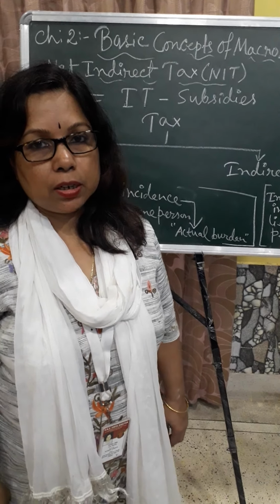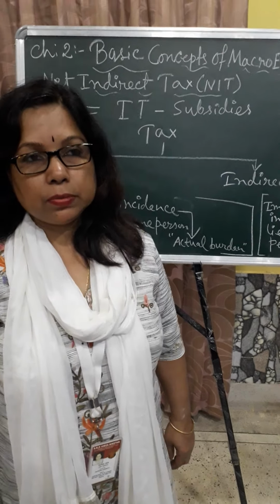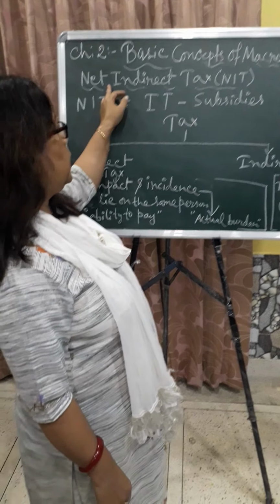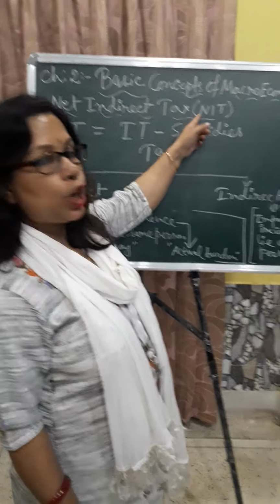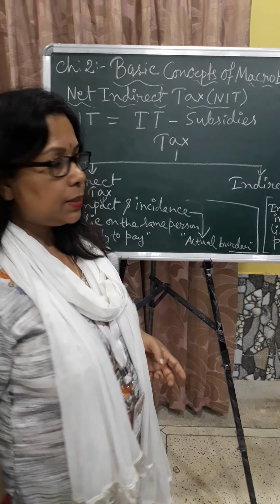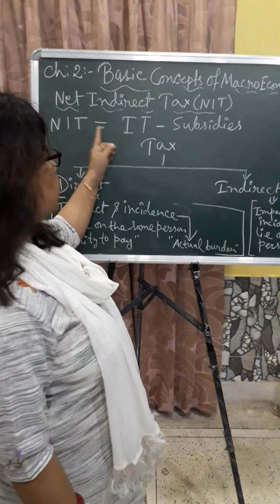In the previous class, we had completed the portion of depreciation and capital loss. Now today, I am starting the point of net indirect tax. This is the basic concept of macroeconomics, and this is the next point of this chapter, net indirect tax. In short form, we can write NIT. So what is NIT? NIT is the difference between indirect tax and the subsidies.